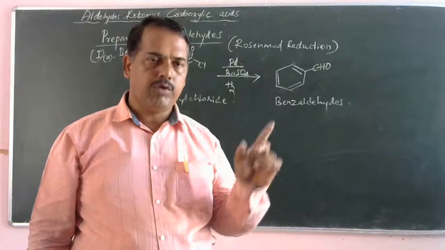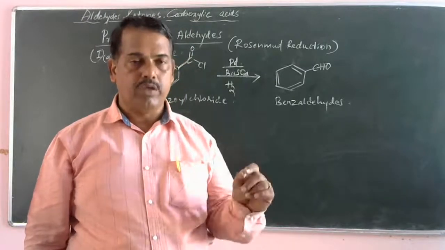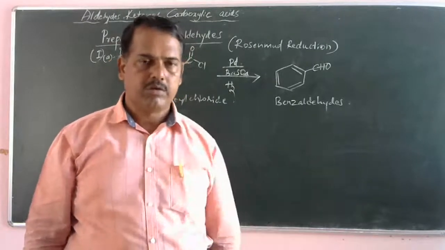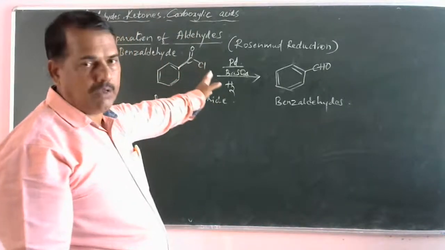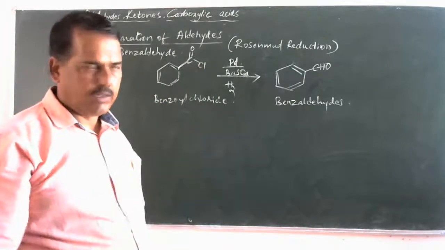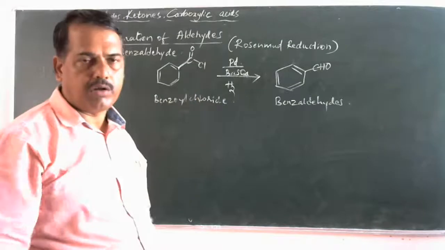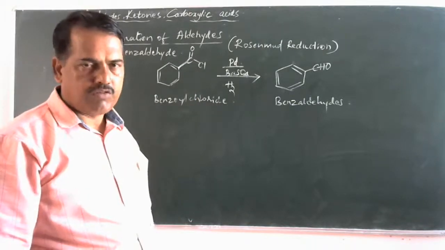Every time we will ask for 1 mark: Name the reagent used in Rosenmund Reduction. That is nothing but palladium in barium sulfate. So it is a reduction reaction, therefore it is called Rosenmund Reduction. Are you clear? Understood?